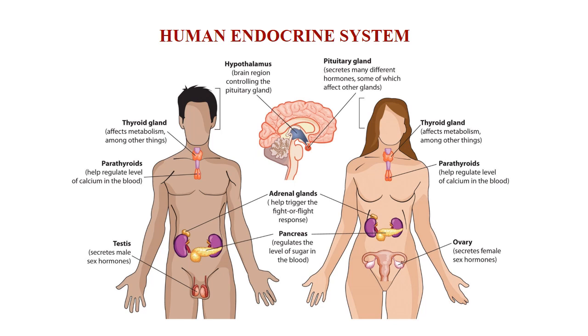And in human endocrine system, there are various endocrine glands which are located in the brain, like hypothalamus, pituitary, thyroid gland, parathyroid gland, adrenal gland, which is present at the apex of the kidney, and in the abdomen, which is the pancreas, which majorly involved in the blood glucose homeostasis.